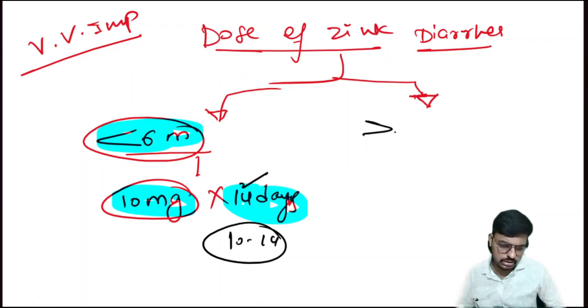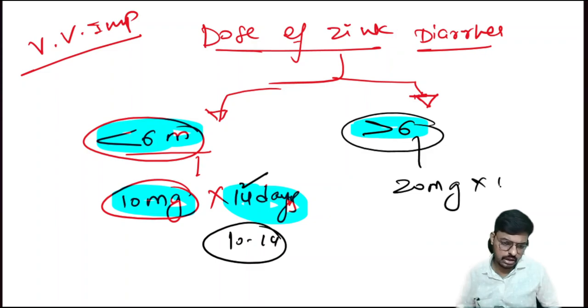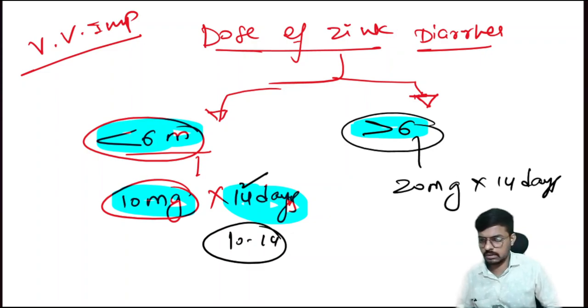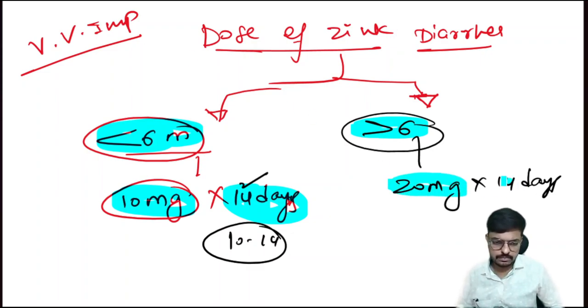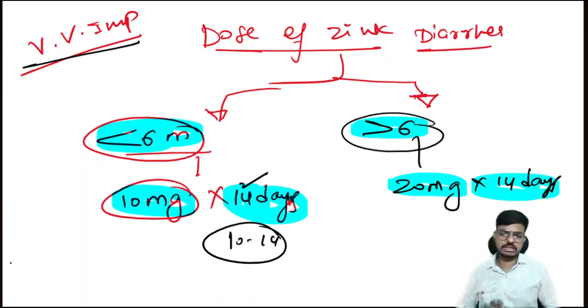If the child is more than 6 months, so our dose will be 20 mg of the zinc again for the 14 days. Very, very important. I am telling you, it's very important to take a screenshot of this one. Otherwise, make notes of this one and revise repeatedly. It will help you.